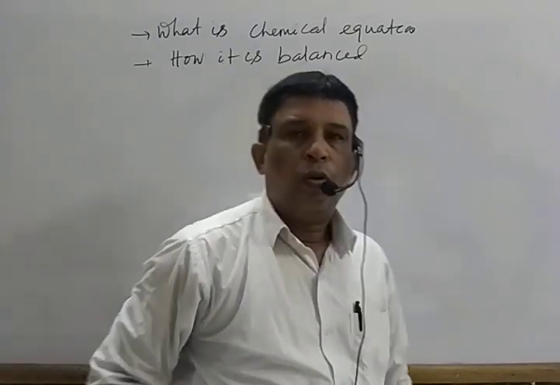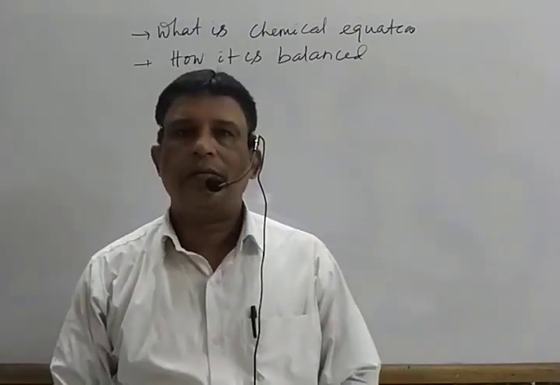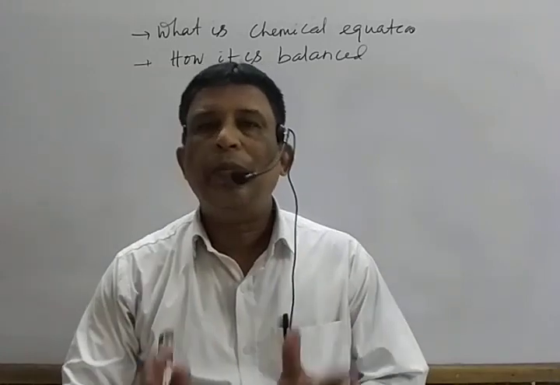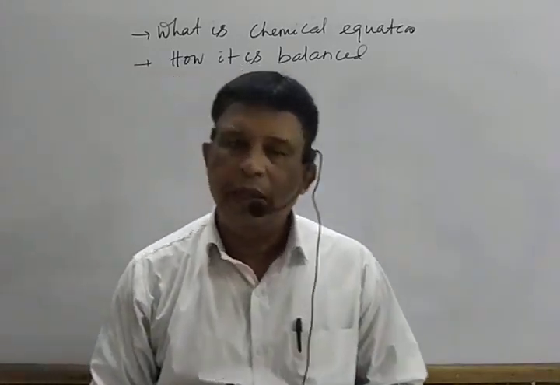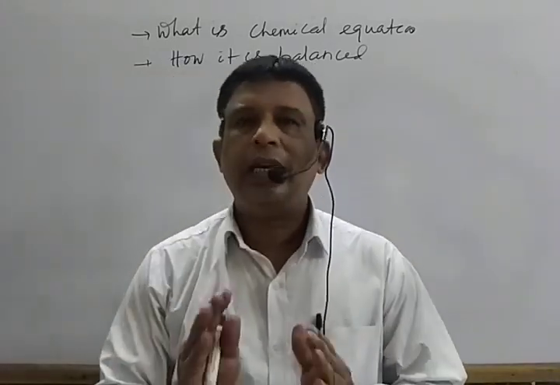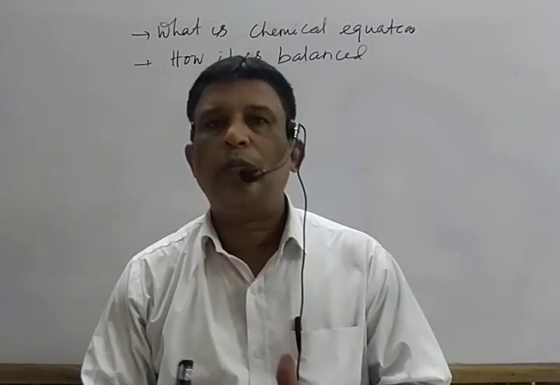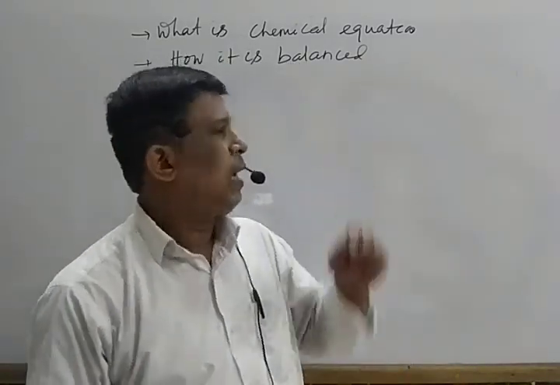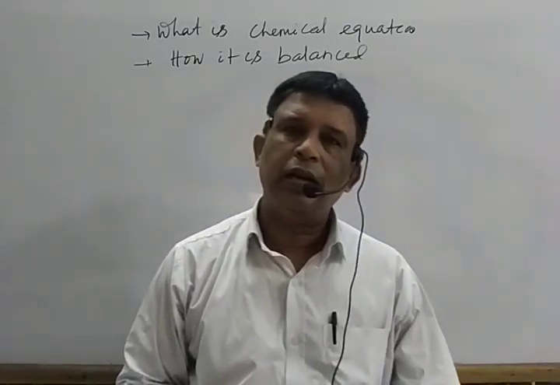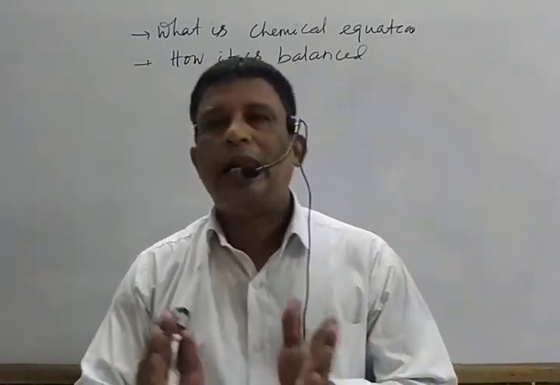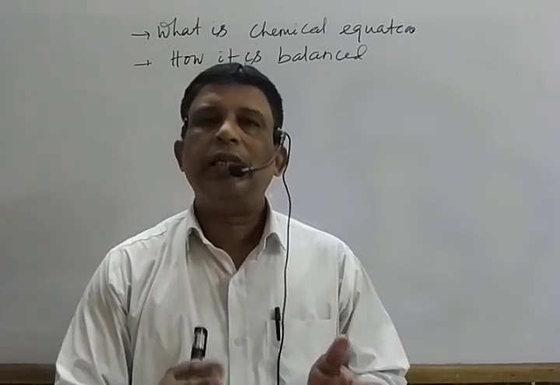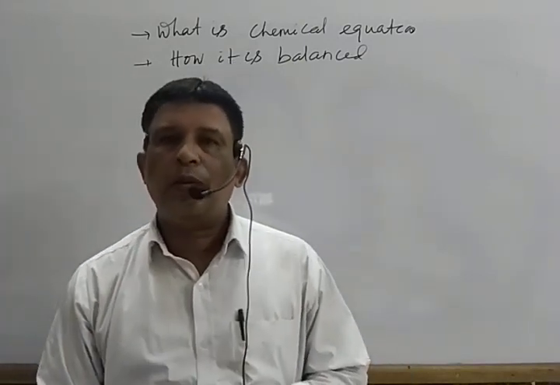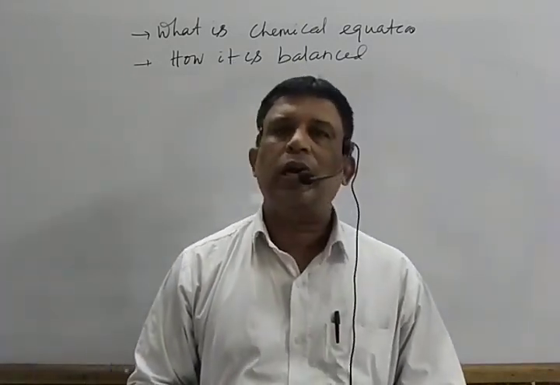First we discuss what is a chemical equation. The true chemical reaction going on, which is represented in the form of symbols and formula, is known as chemical equation. I repeat again. A true chemical reaction which is represented in the form of symbols and formula is known as chemical equation.